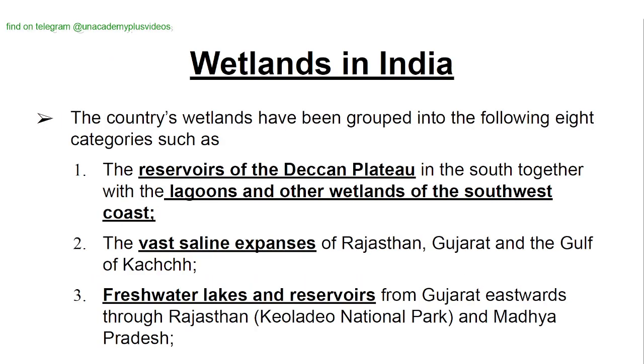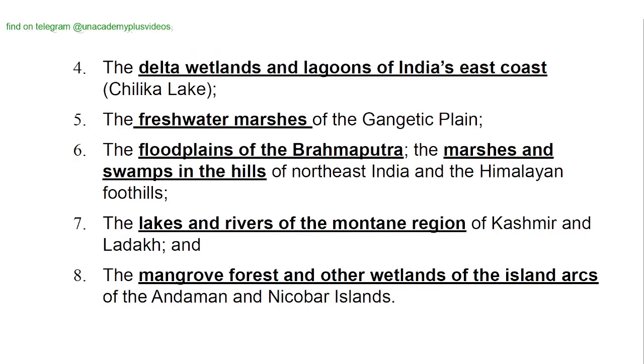Wetlands in India. The country's wetlands have been grouped into the following 8 categories: the reservoirs of the Deccan Plateau in the south, together with the lagoons and other wetlands of the southwest coast; the vast saline expanses of Rajasthan, Gujarat and Gulf of Kutch; freshwater lakes and reservoirs from Gujarat eastwards through Rajasthan, that is in the Keoladeo National Park, and Madhya Pradesh.